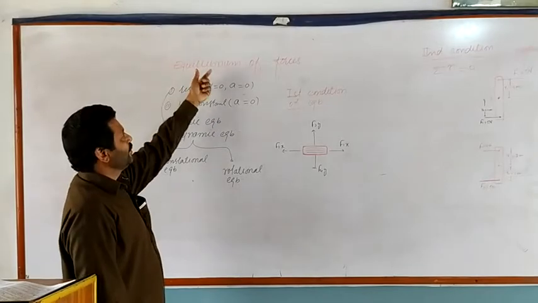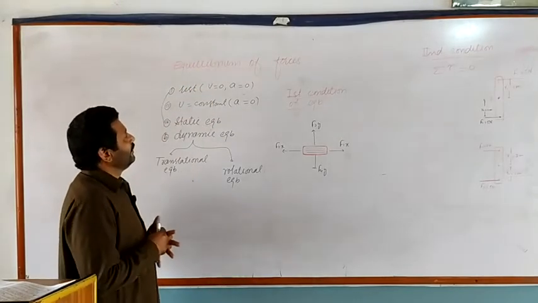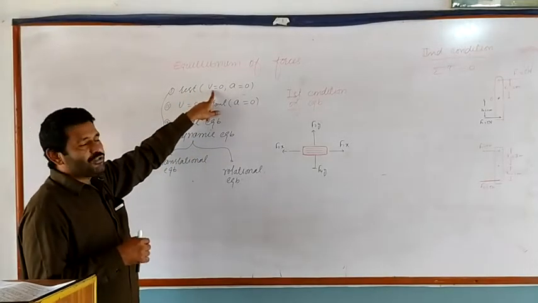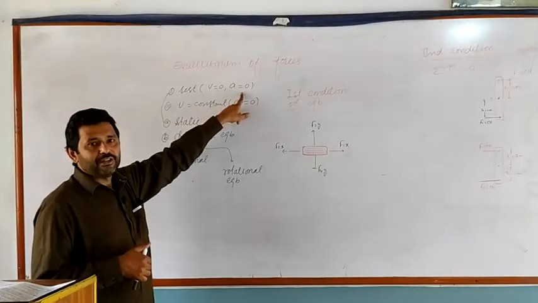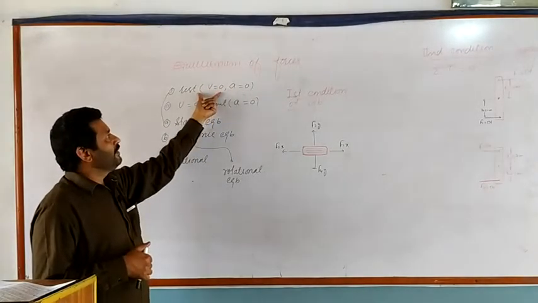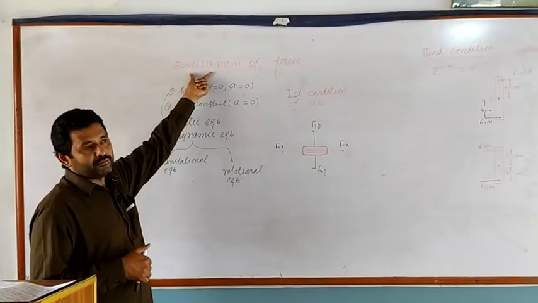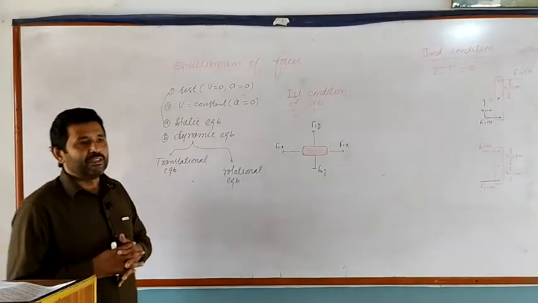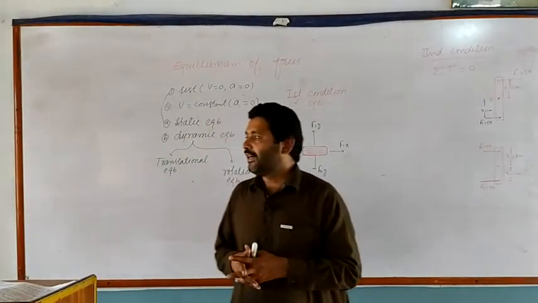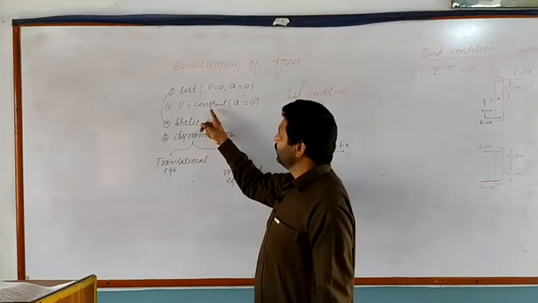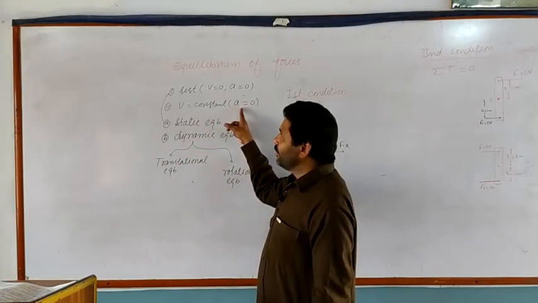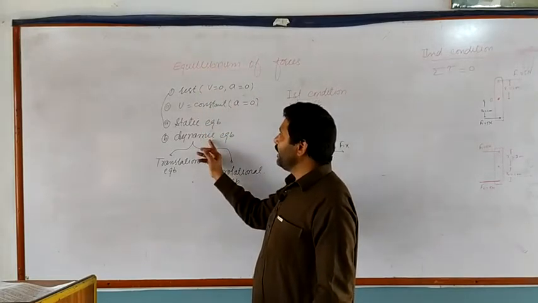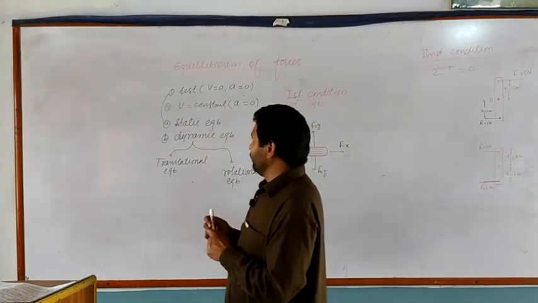Let us discuss a topic: equilibrium of forces. When a body is at rest, having zero velocity and zero acceleration, it will be in the state of equilibrium called static equilibrium. Similarly, when an object is moving with uniform velocity, having zero acceleration, it will also be in the state of equilibrium named dynamic equilibrium.